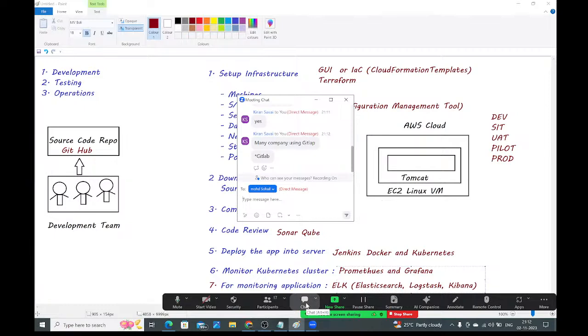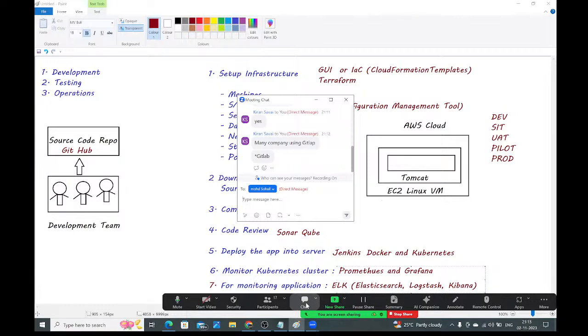Most of the companies are using GitHub. GitLab, GitHub, Bitbucket, all these are the same versioning tools only. If you know one, the remaining are all the same. Committing process is same, merging process is same, branching process is same, everything is same in GitHub, GitLab and Bitbucket, guys.